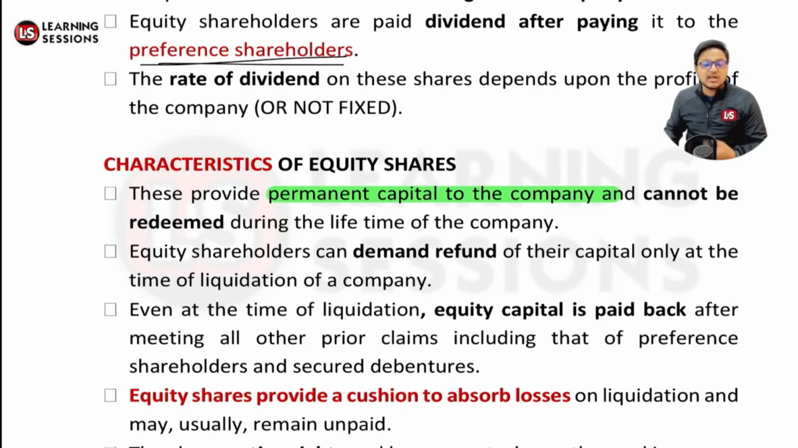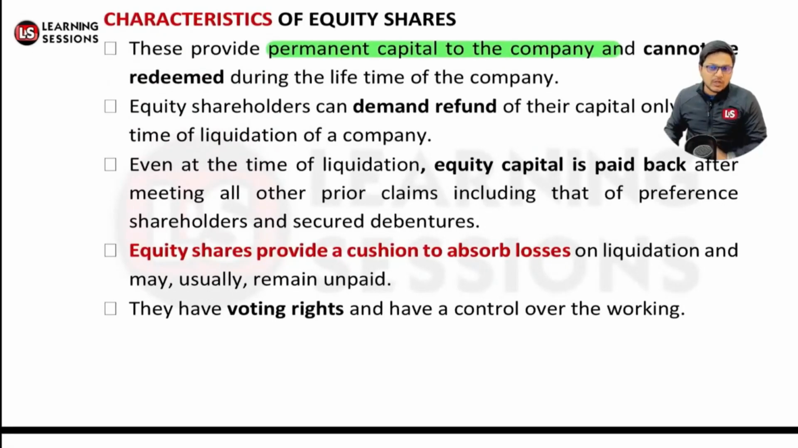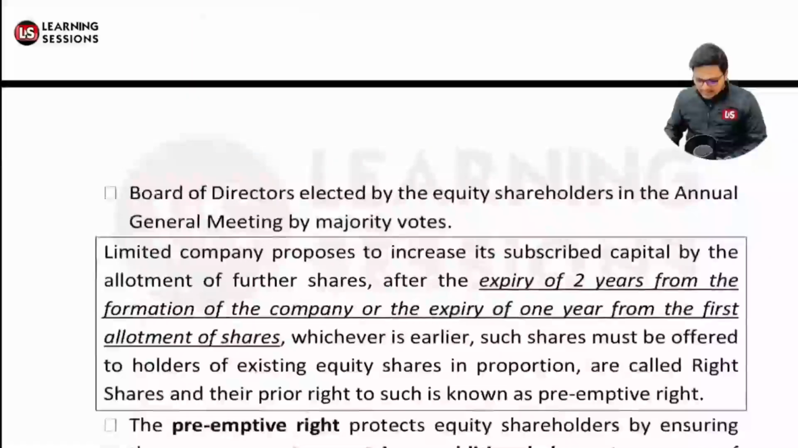It basically provides a cushion to the company to absorb the losses. Whatever losses are incurred by the company, it will act as a cushion. And further, the equity shareholders have the voting rights. They will have control over the working of the company, right? So these are the characteristics of the same.